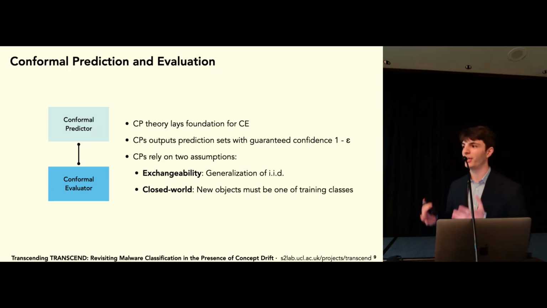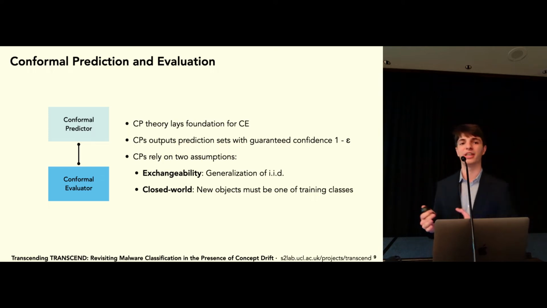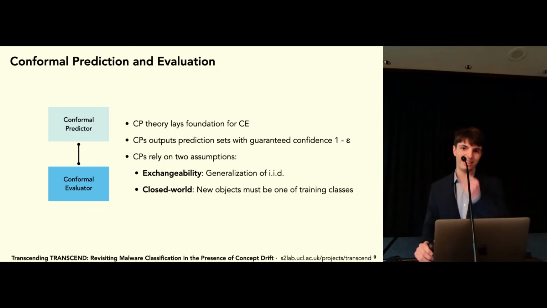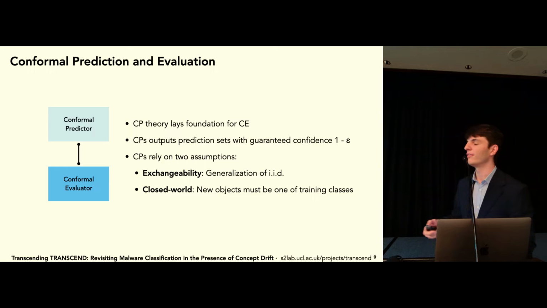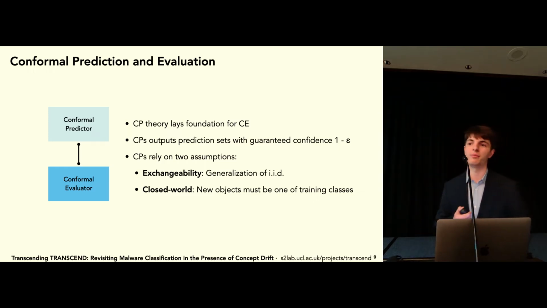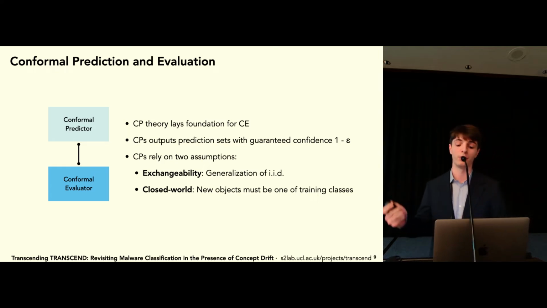This is a bit strange in terms of machine learning because we're usually outputting some kind of classification. Here we output a set which contains the true label with a likelihood 1 minus epsilon, with some level of confidence. And these strong results only occur when we have two core assumptions: that of exchangeability, which is some kind of generalization of IID, and the closed world assumption. If we train on cats and dogs, we're not expecting parrots in the test set or random noise.